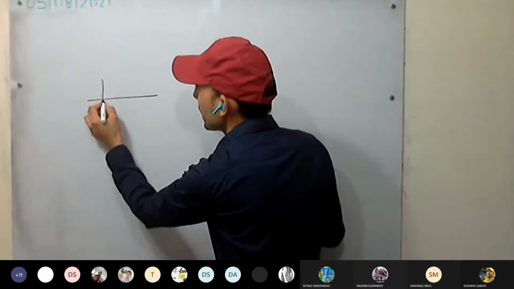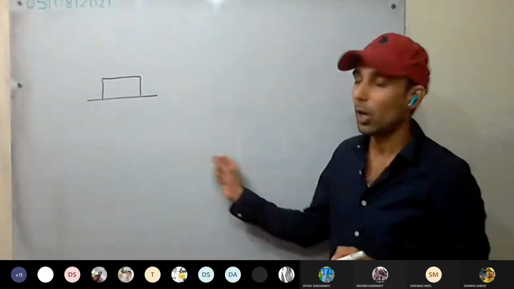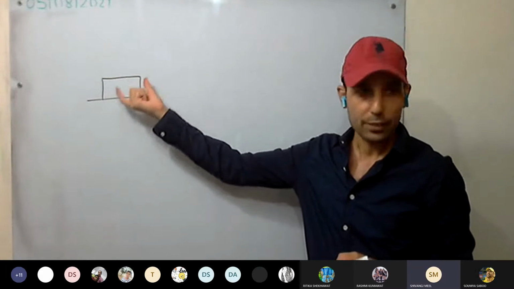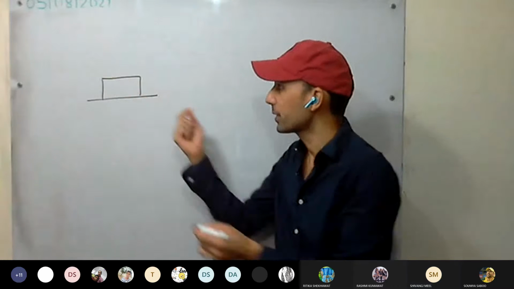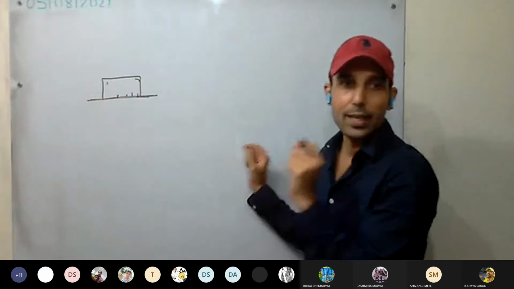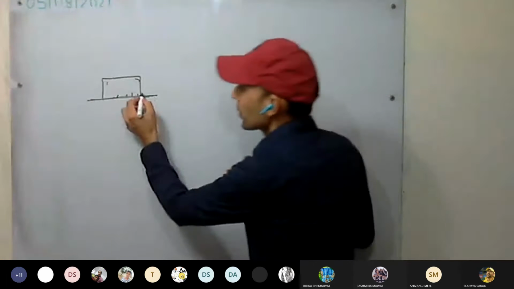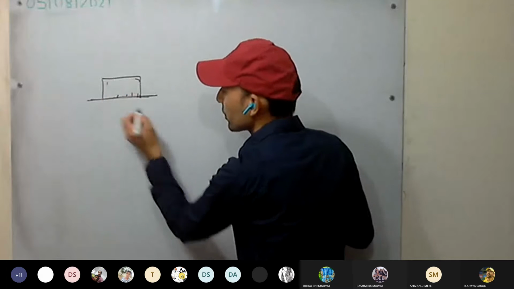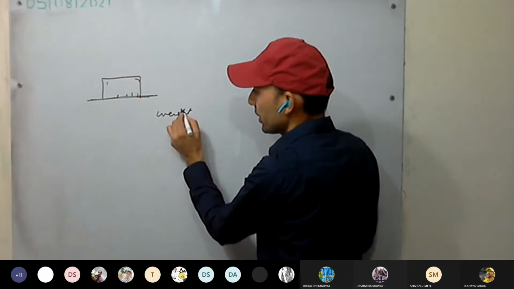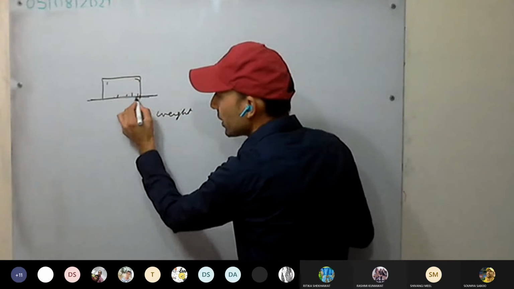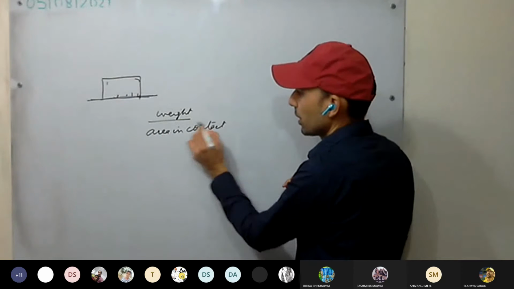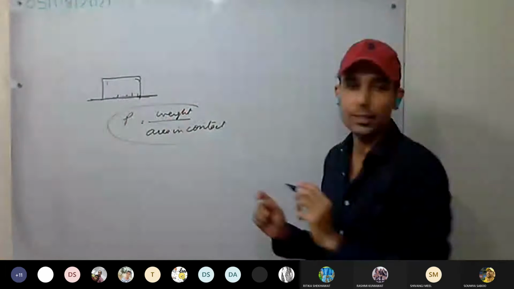Till now we have discussed, for example, any body. How much force is this body going to apply? Equal to its weight. The force applied on the surface will be equal to its weight. And we have calculated the pressure, that is thrust per unit area. How much force it will apply, equal to its weight, that will be the thrust applied by this body, divided by the area in contact. That is the pressure.